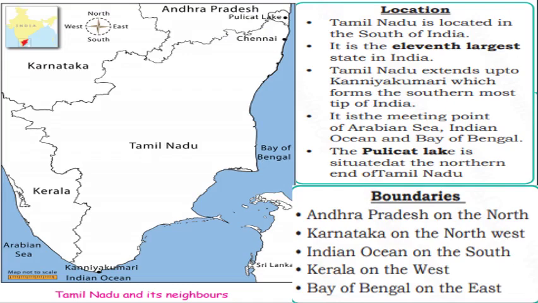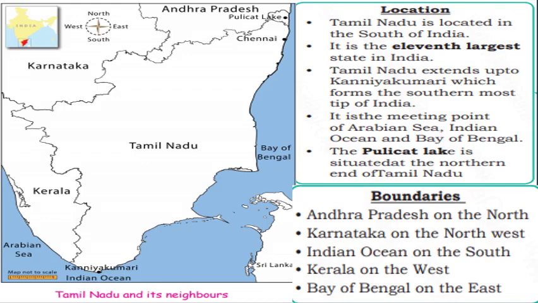Okay, first, location of Tamil Nadu. Tamil Nadu is located in the south of India. It is the 11th largest state in India. Tamil Nadu extends up to Kanyakumari, which forms the southernmost tip of India. It is the meeting point of the Arabian Sea, Indian Ocean, and Bay of Bengal. The Pulicat Lake is situated at the northern end of Tamil Nadu.